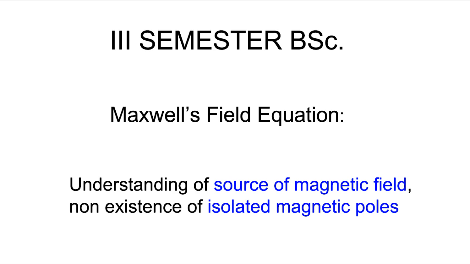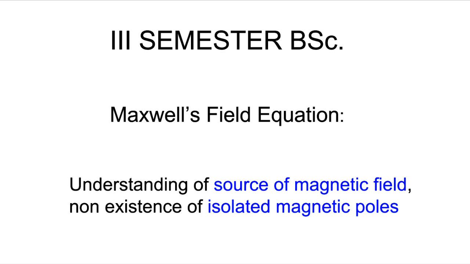Today, in this particular session, I'm going to discuss the so-called second Maxwell's field equation, that is nothing but divergence of B equal to 0. So when we discuss this, at the end of the session you are going to understand what is the source of the magnetic field and why isolated magnetic poles do not exist in nature.